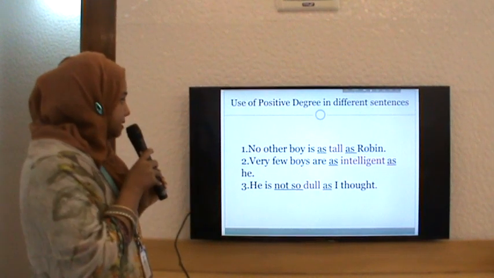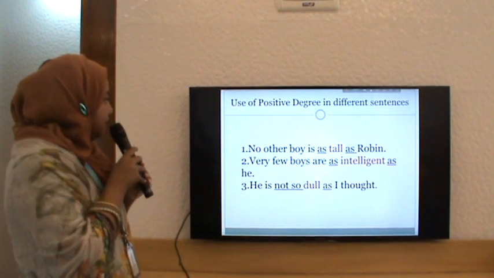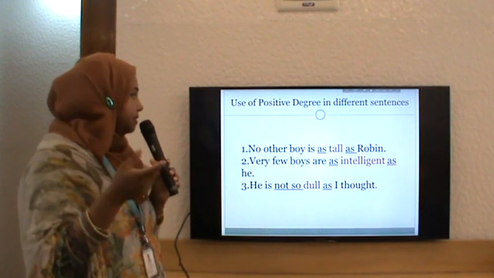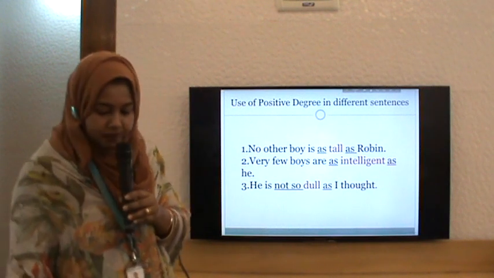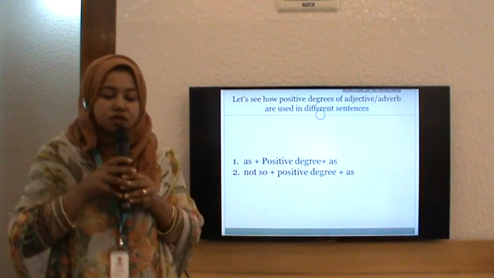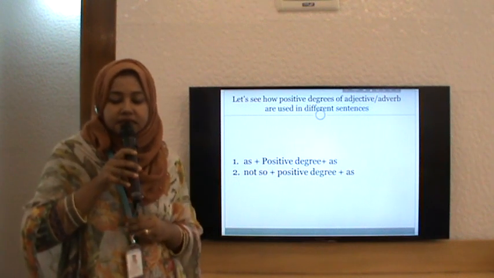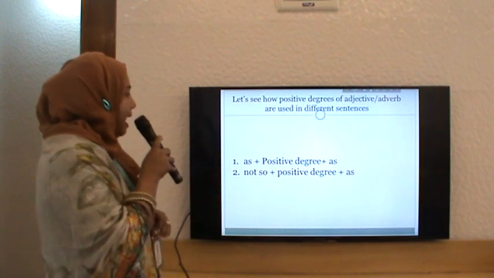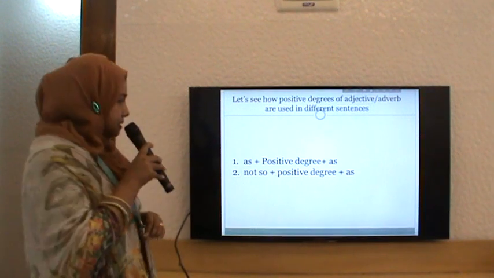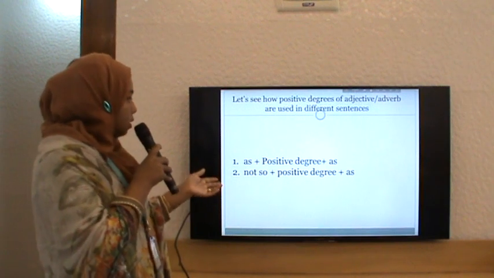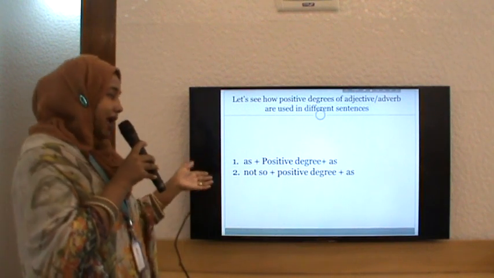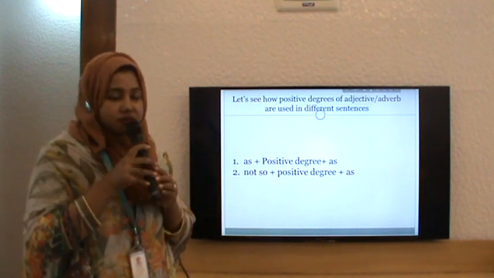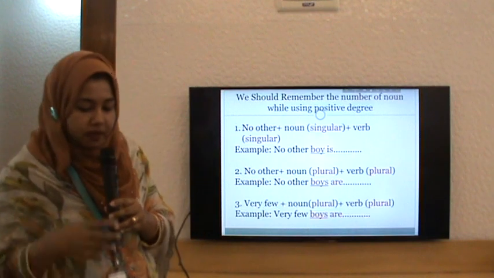Positive degree of adjective. And see, no other, very few. And the third one is without any such phrases like no other and very few. So let us see how positive degree of adjective or adverb are used in different sentences. Number 1, as, positive degree, as. It's a pattern. Number 2, not so, or you can also use as, positive degree, as. So we are going to follow this structure. It will help us later.